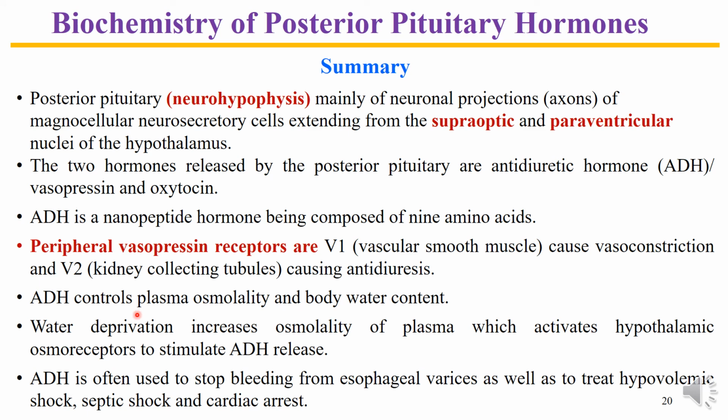The main function of ADH is to control plasma osmolality, and in case of deficiency of ADH, the problem that occurs is diabetes insipidus. One of the clinical uses of antidiuretic hormone is to stop bleeding from esophageal varices, as well as it is also used to treat hypovolemic and septic shock as well as cardiac arrest.